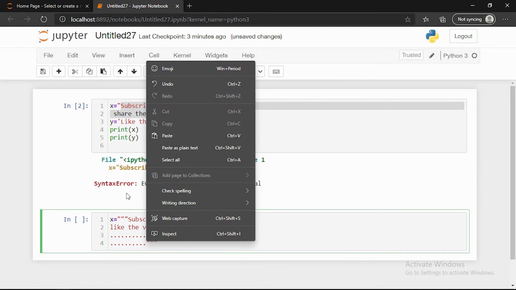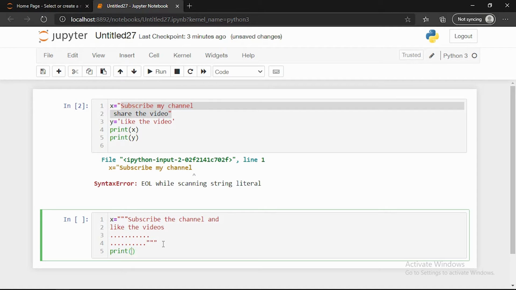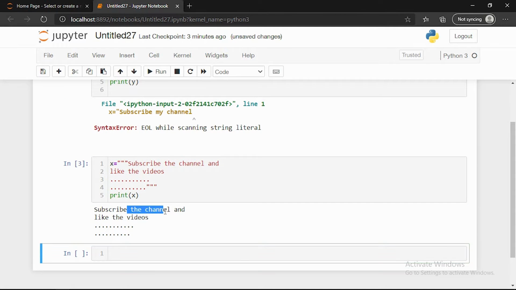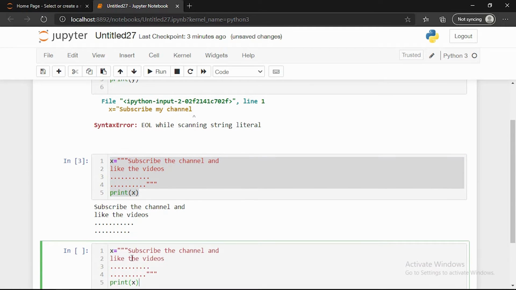Then I'm just giving print x. You can see here, if I'm running, it shows "subscribe the channel and like the video", then "full dot". So this is how we can give multiple lines in Python by using three double quotes. The same thing, I'm just copy pasting this one. You can give it by using three single quotes also. I can remove this one and give three single quotes. So here we'll just run and see.